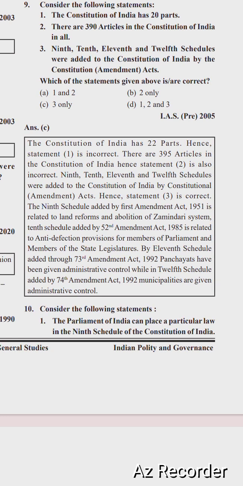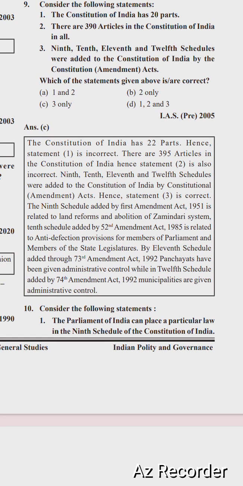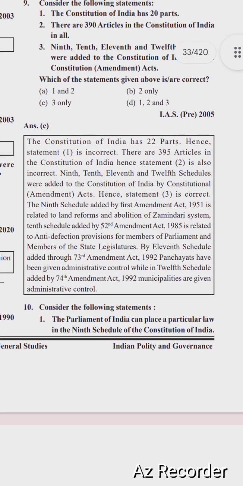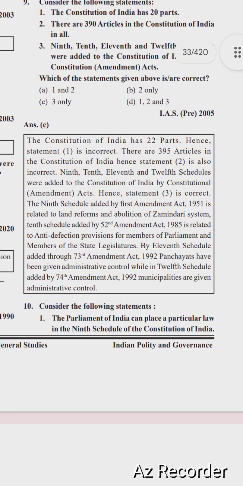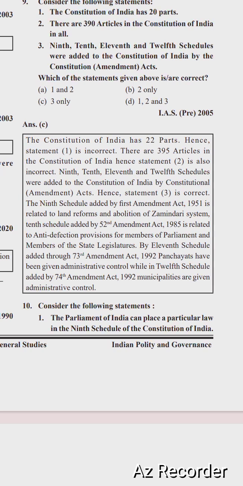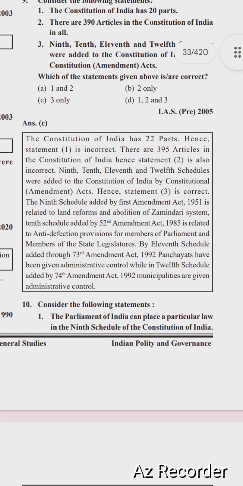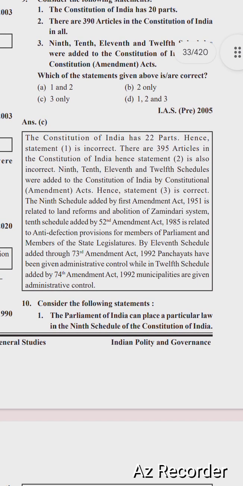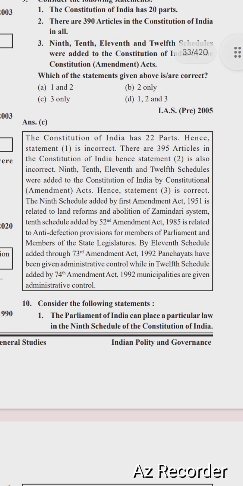is correct. The 9th schedule, added by the First Amendment Act 1951, is related to land reform and abolition of the zamindari system. The 10th schedule, added by the 52nd Amendment Act 1985, is related to anti-defection provisions for members of Parliament and members of the state legislature. By the 11th schedule, added through the 73rd Amendment Act 1992, panchayats have been given administrative control, while in the 12th schedule, added by the 74th Amendment Act 1992, municipalities are given administrative control.